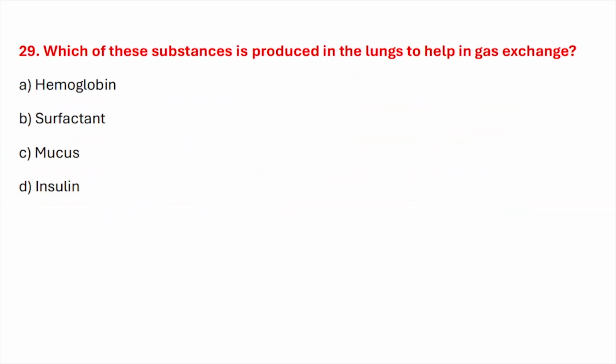Question number twenty-nine. Which of these substances is produced in the lungs to help in gas exchange? Correct answer is option B, surfactant.